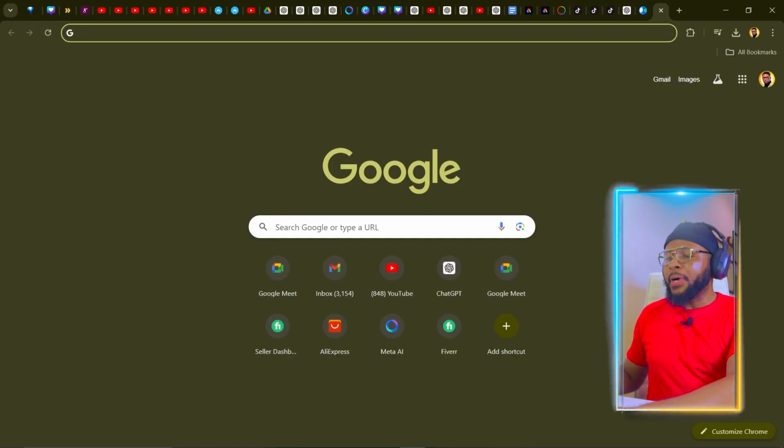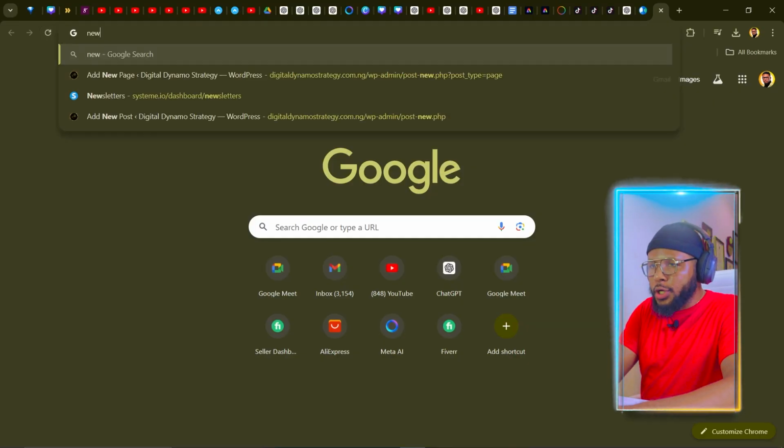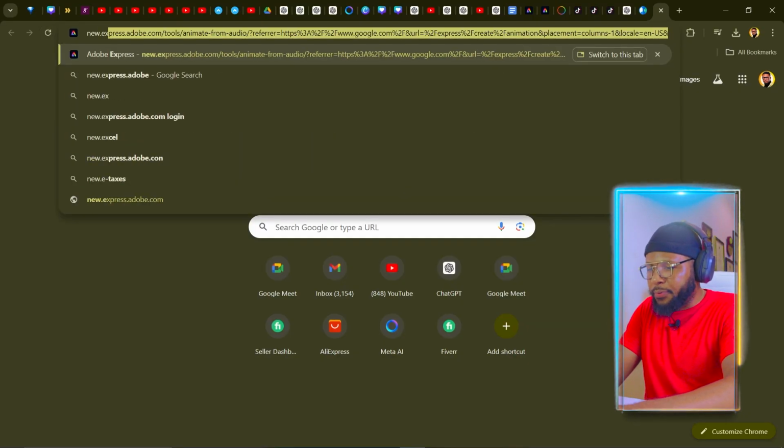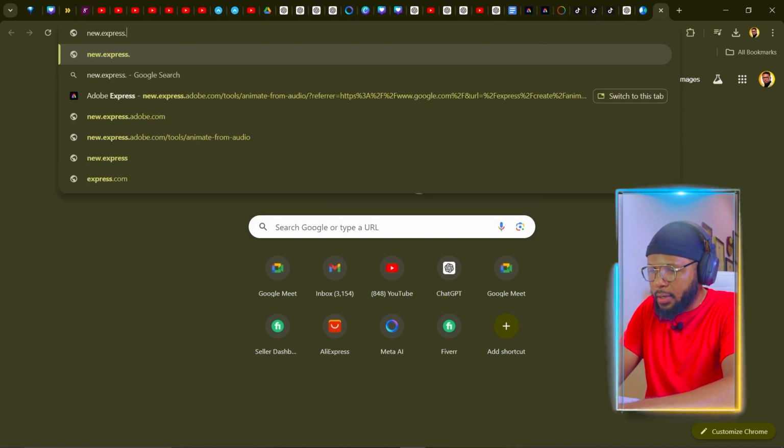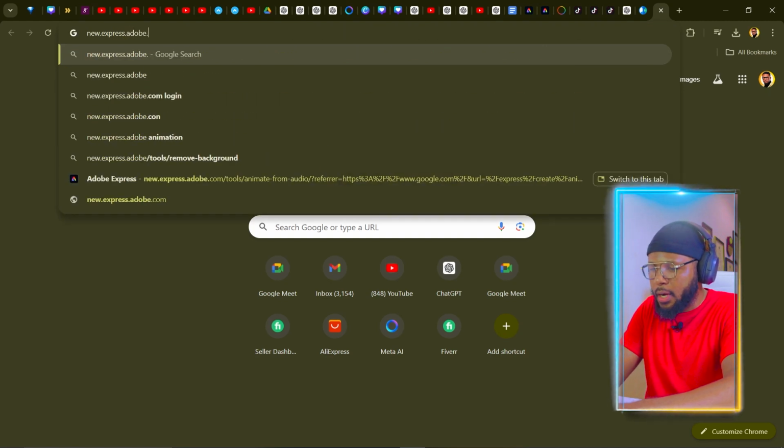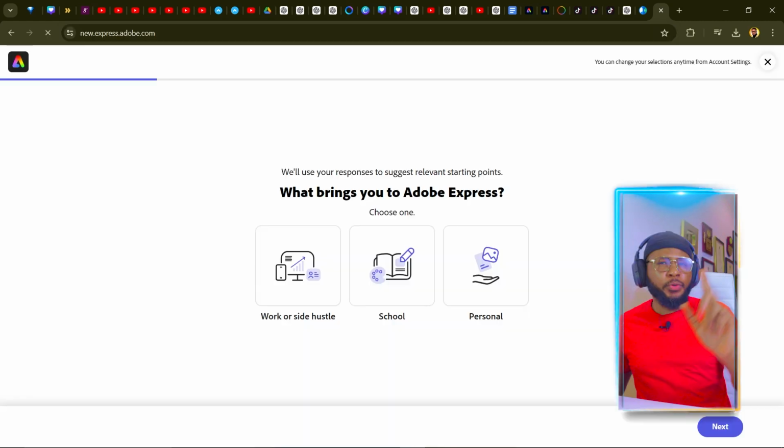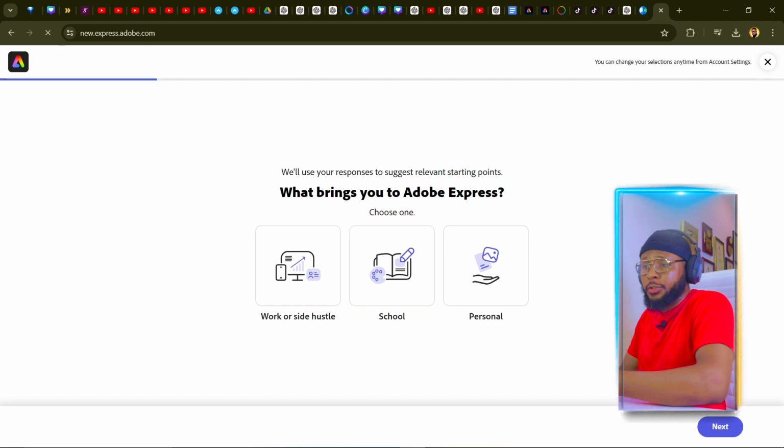So now that we are done with that, the next thing we're going to do is to come over to the next step, which is creating the animation itself. And to do that, open your new browser and type in new.express.adobe.com. Okay, so here you're going to go ahead and select what you want to use it for.